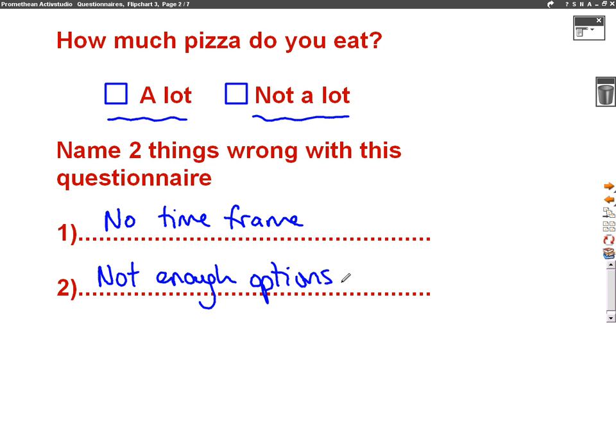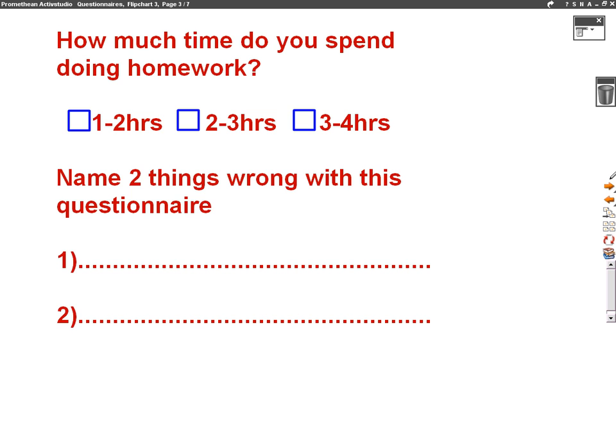Right, we're going to have a go at another question now. So same sort of thing. How much time do you spend doing homework? 1 to 2 hours, 2 to 3 hours, 3 to 4 hours. And again, name two things wrong with this questionnaire. Well, the same as the previous question. It says, how much time do you spend doing homework? Again, it doesn't say in what time period. It doesn't say per week, per month, per year, whatever it wants to say. So again, the first problem with this question is there's no time frame.